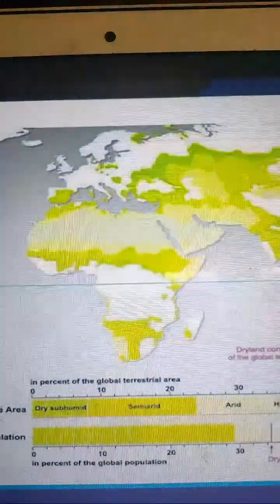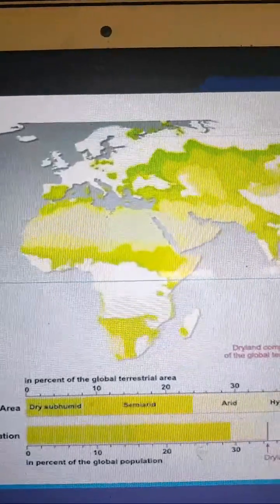Now let's look at the drylands. Drylands are said to be less diverse than other ecosystems. However, they contain thousands of species that are highly adapted to the dryland environment. Dryland species are highly resilient and recover quickly from drought, fire, and herbivore pressure. We are witnessing worldwide desertification, which is also known as land degradation in drylands.